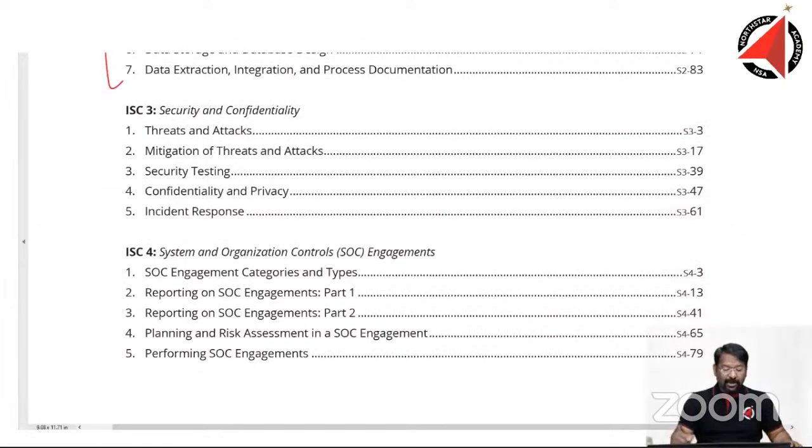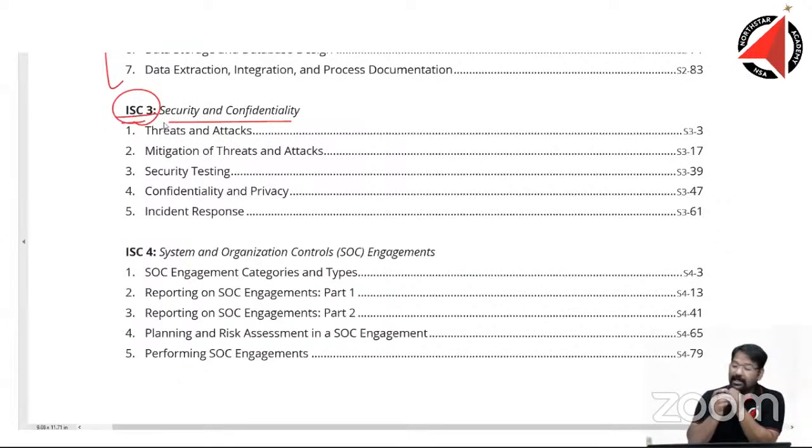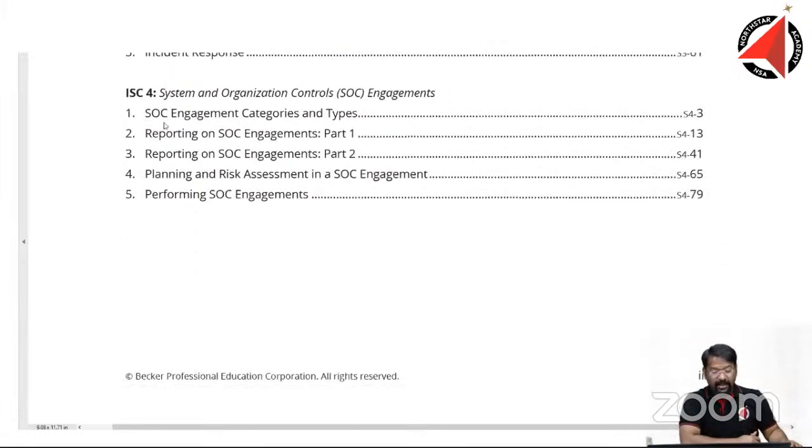ISC 3: security and confidentiality, threats and attacks, mitigation of threats and attacks, security testing, confidentiality and privacy, and incident response. Again, ISC 3 also looks like a new syllabus. Not so much coverage was there for this in the BEC syllabus. So ISC 1, ISC 2, ISC 3, all three topics look very new.